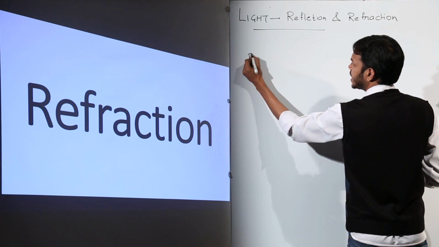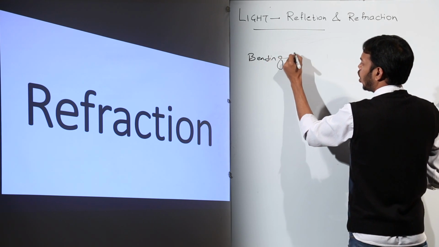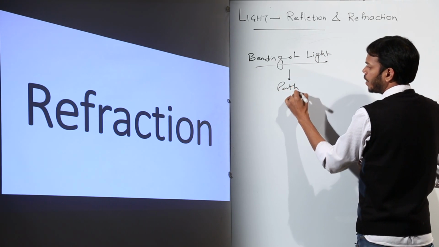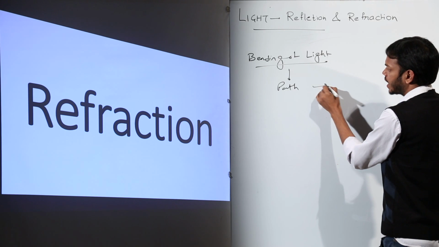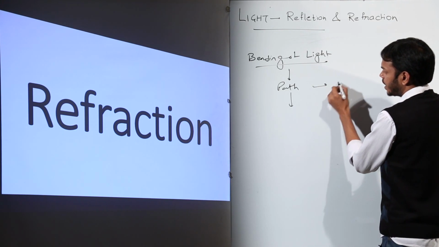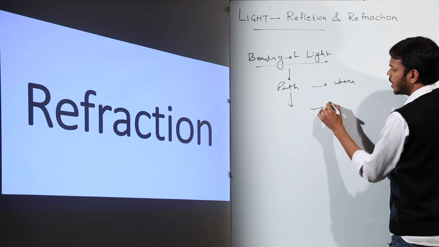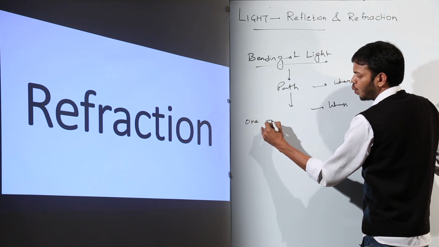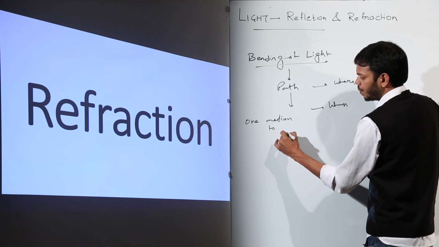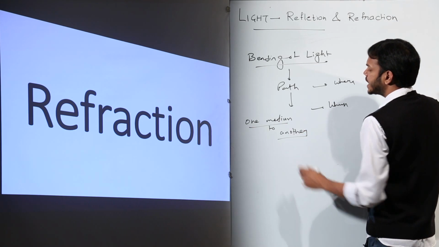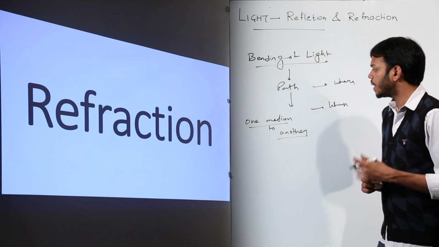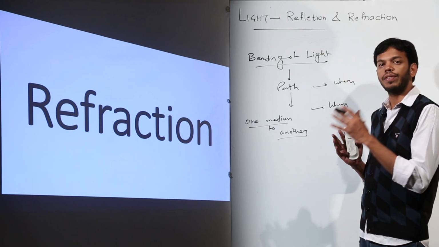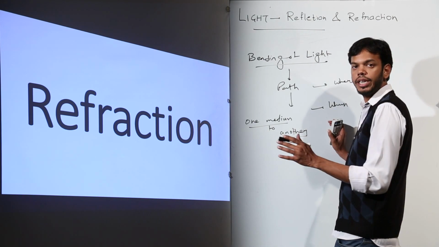The main thing is, this is bending of light from where? From its path. When does this happen? When light travels from one medium to another. Now this doesn't specify whether the light is traveling from rarer to denser or denser to rarer medium. It just states that refraction, that is the bending of light, will definitely happen when the light is traveling from one medium to another.